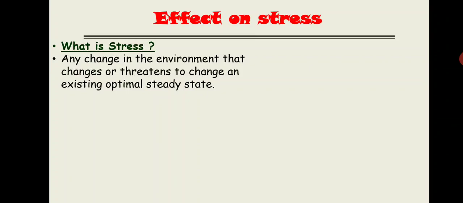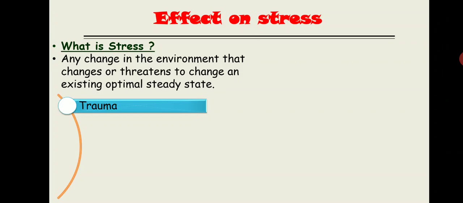Any change in the environment that changes or threatens to change the existing optimal steady state. So basically, by definition, stress is any change that leads to a change in the homeostasis. Any change in the environment that ultimately leads to a change in the homeostasis is known as stress. Now what are the types of stress?